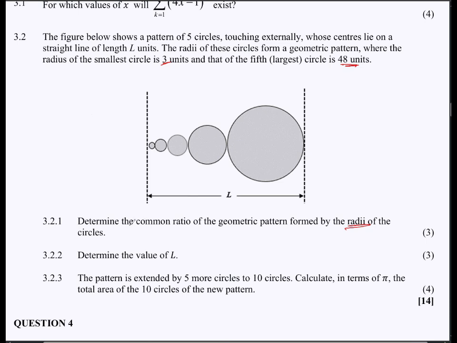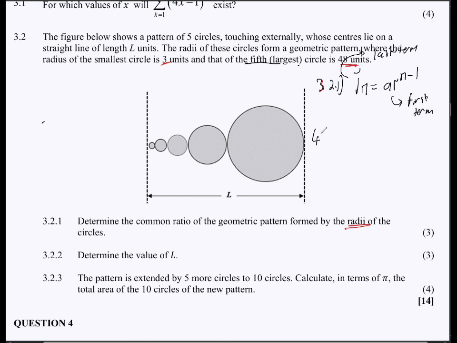So if we want the common ratio, it's just a matter of using the Tn formula, Tn = ARn minus 1, where we take our Tn as the last term. And then we know A is the first term, right? Then n will be 5 because as we can see, we have 5 circles right there. And then they did say that the fifth, largest circle is 48 units.